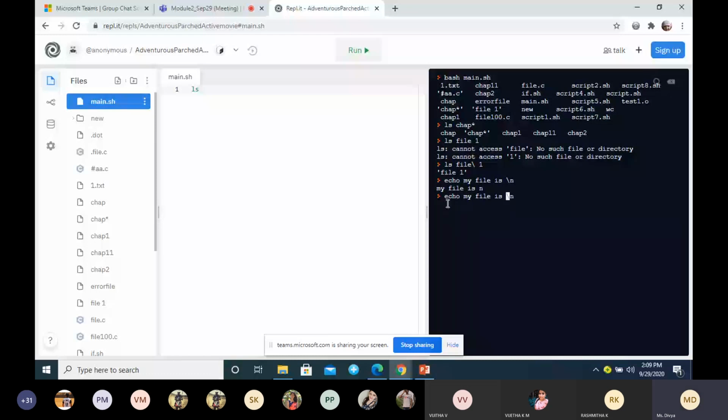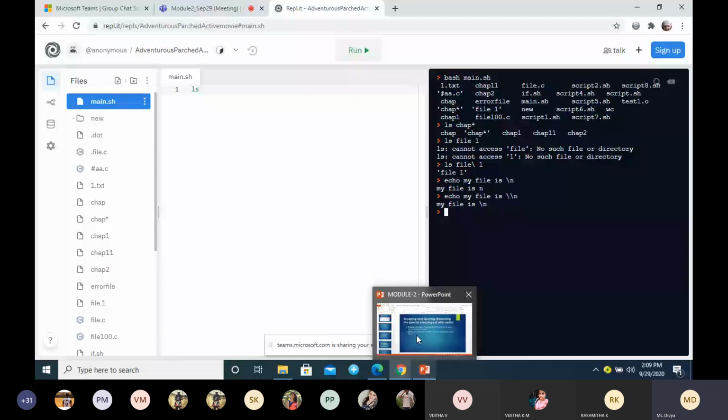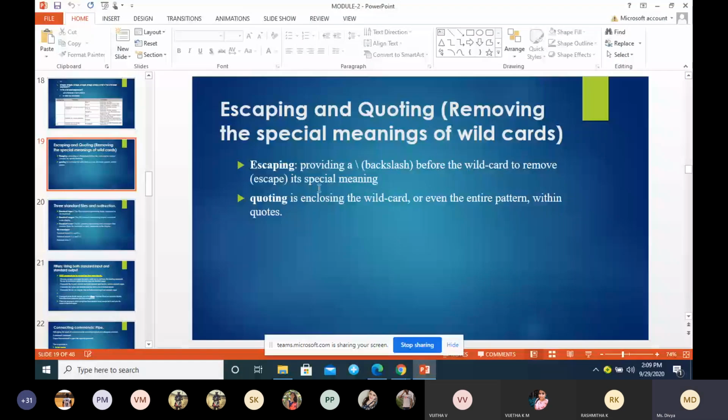If I want a backslash n, I must use one more backslash, so this will suppress the meaning of backslash. Is it clear? If you want anything to appear as it is, you have to use one more backslash. So these are two examples. Providing a backslash before the wildcard removes its special meaning.